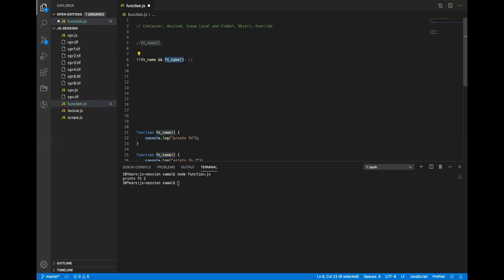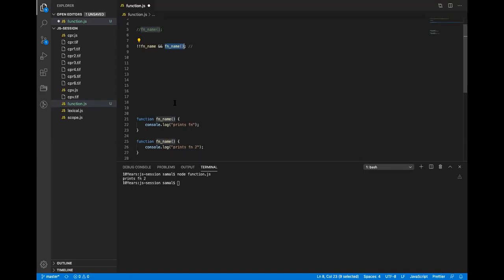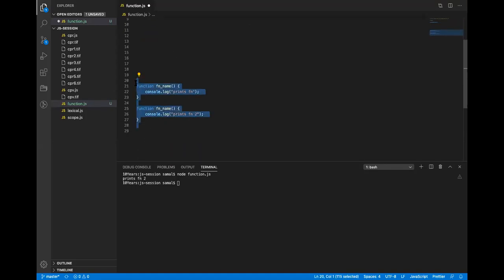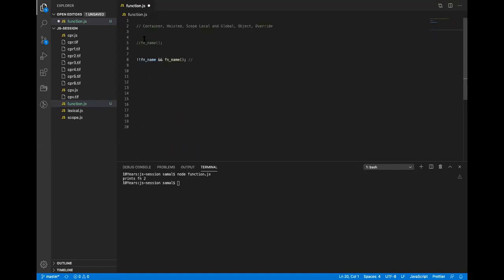This way, a developer can safeguard the code if no function name is defined anywhere.